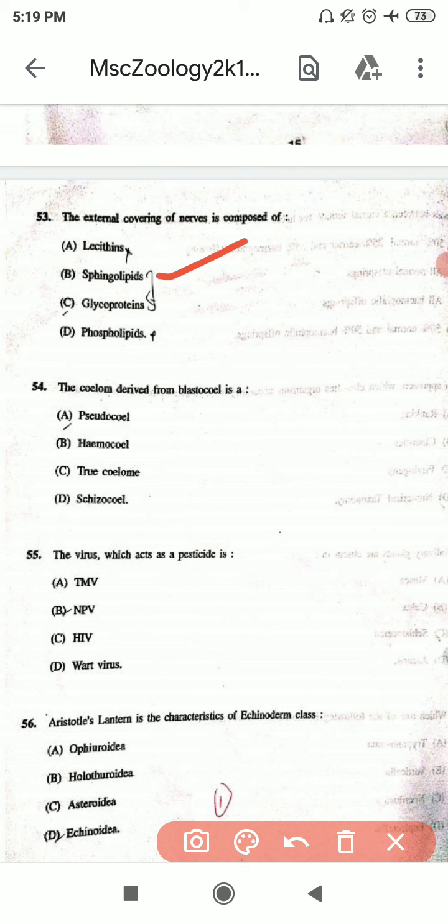54th question is the coelom derived from blastocoel is, A, and the correct option is A. 55th question is the virus which acts as a pesticide is, and the correct option is B. 56th question is Aristotle's lantern is the characteristic of echinoderm class, and the correct option is D.